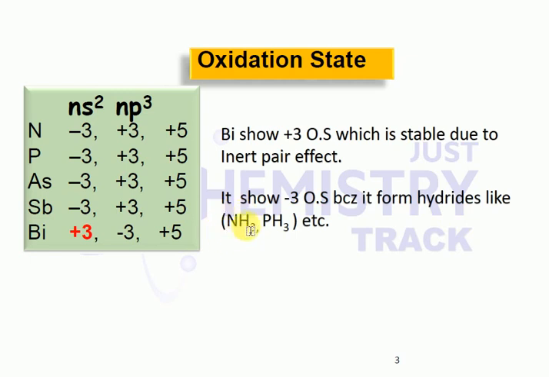If you know very well how to find the oxidation number, when you calculate the oxidation number of nitrogen, it comes as -3. PH3 also comes as -3 only. Now look at the why, because of the inert pair effect, bismuth exhibits only the +3 oxidation state as the more stable oxidation state.